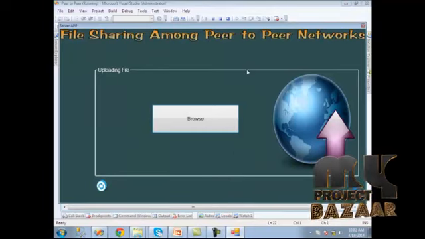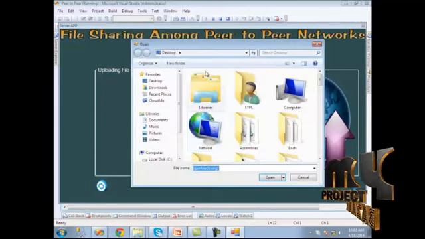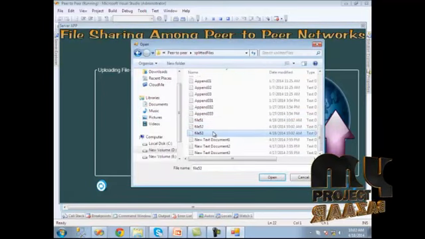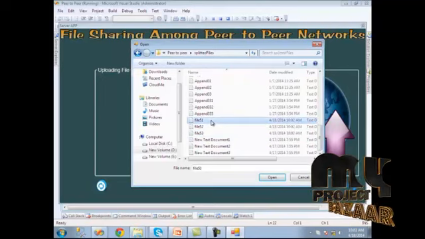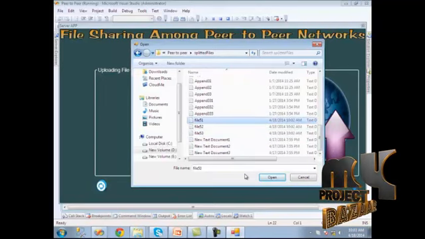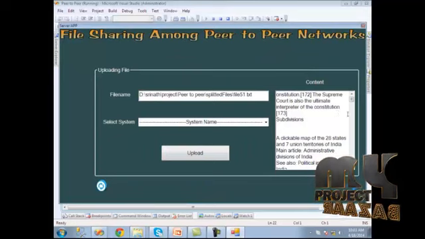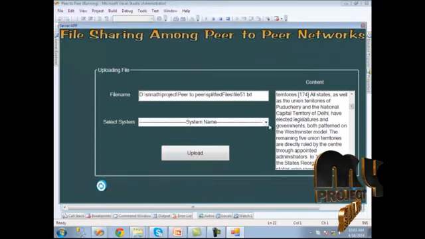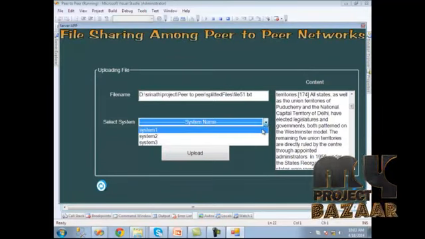To do that, first we should click the browse button. Here the split files are shown. So we should first find the file for the first system. We just select that and click the open button. Here the file is shown. Then we should check the system name.